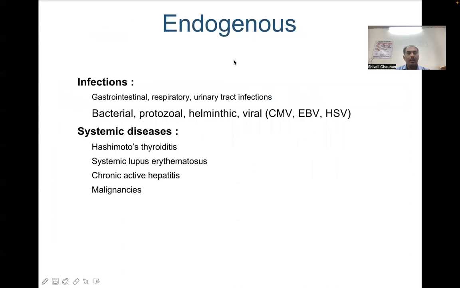The endogenous agents that lead to urticaria may be infections which can be gastrointestinal, respiratory, or urinary tract. Bacterial, protozoal, helminthic infestations, viral infections such as cytomegalovirus, Epstein-Barr virus, herpes simplex virus, etc. Systemic diseases such as Hashimoto's thyroiditis, systemic lupus erythematosus, chronic active hepatitis, and malignancies can also have urticaria as one of their clinical manifestations.